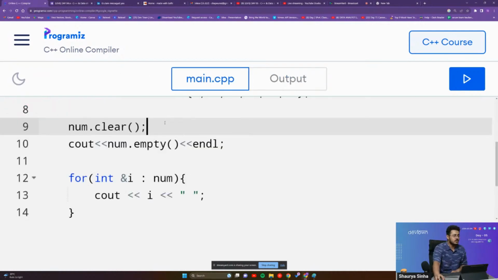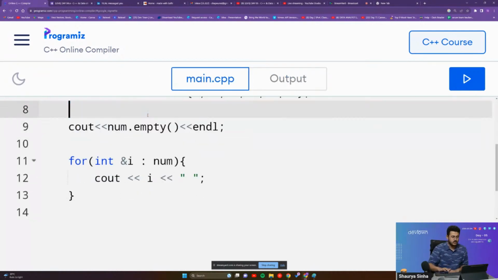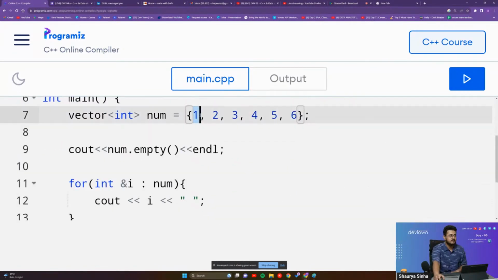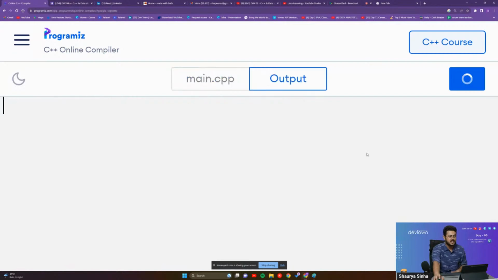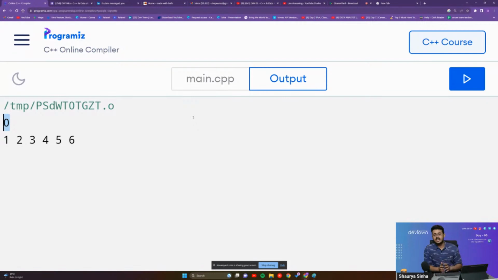For example, if I don't use num.clear and I directly use num.empty, we know that the vector is not empty. It has 6 elements inside of it. So if we run this, it will give us 0 as the answer, that no, this is not an empty vector. It has multiple elements inside of it. So please don't get confused between the two. Num.clear is used to remove all the elements from your vector. Num.empty is used to tell you whether your vector has elements inside of it or not.